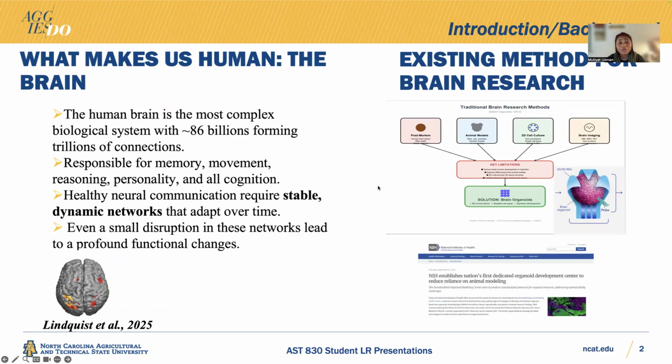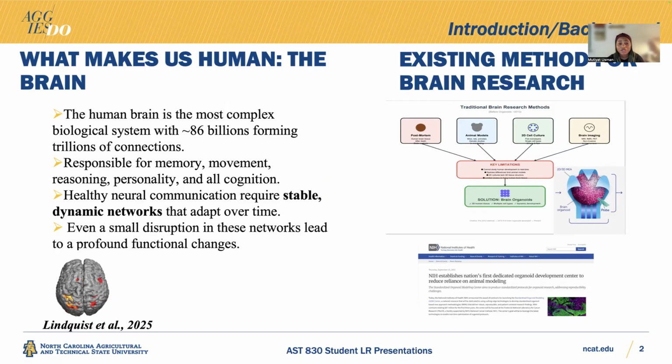The very first thing we are all going to agree on is that regardless of who we are, we have one thing in common: we are human and we have a working brain. But has anyone ever thought about what really happens in the brain when we have diseases of the brain or distortions of the brain? Well, this is the focus of my work. Research has shown that the human brain has approximately 6 billion networks, and they are responsible for memory, movement, reasoning, personality.